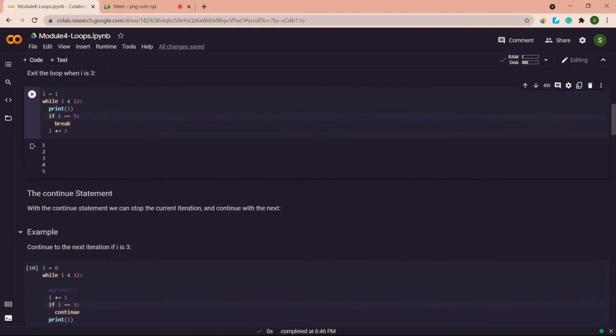But okay, what if here we have given continue? Guess the output if we have given continue. 5 will skip. And our output will be 5 will be skipped and output will be up to 11. Yeah, right.